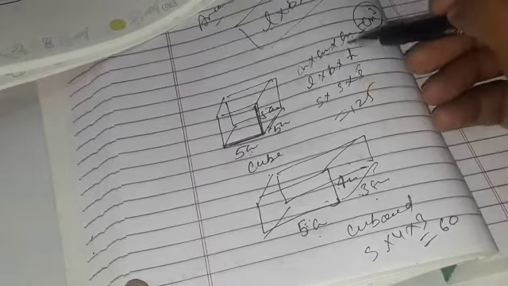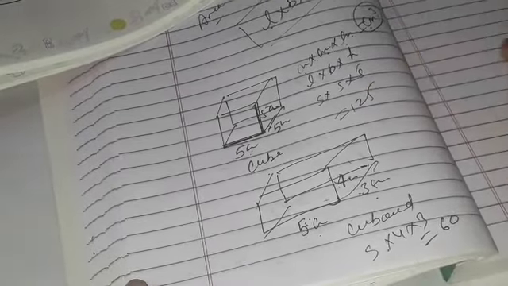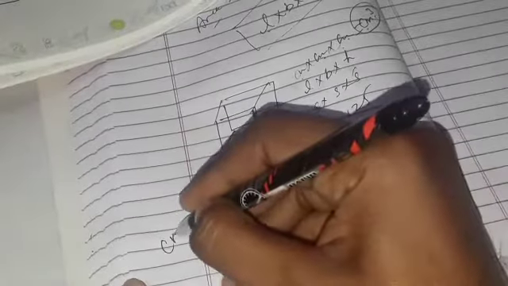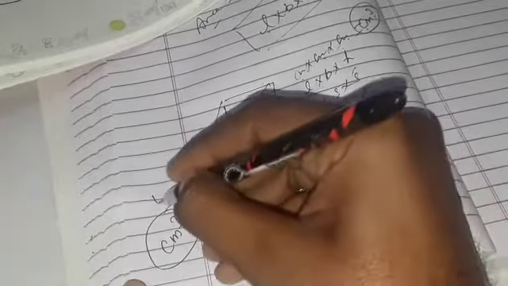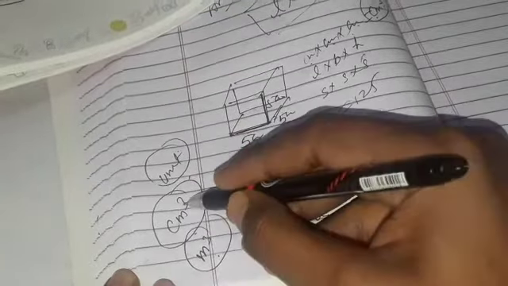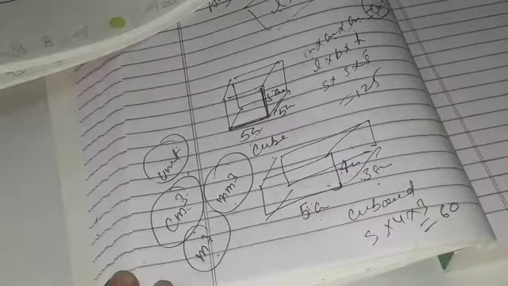And centimeter into centimeter into centimeter is equal to centimeter cube. It means centimeter cube is the unit of volume. Understand? If your sides are given in meter, at that time meter cube is your unit. So meter cube, centimeter cube, millimeter cube, these all are units of volume.